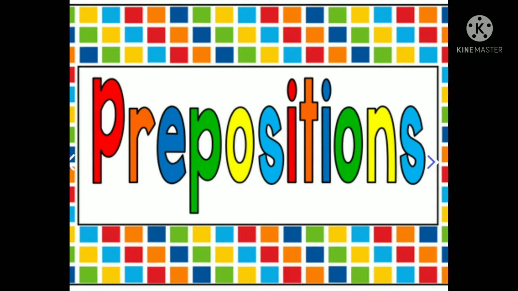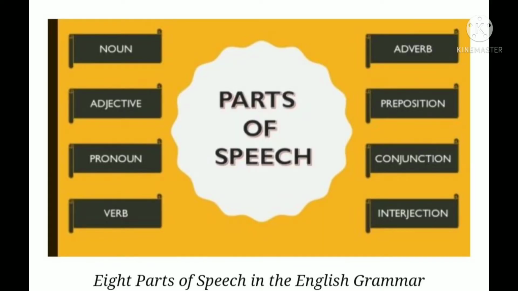Do you all remember what prepositions are called? We have studied this in class 8. We studied parts of speech in class 8. Hope you all remember. Now let's recall what we studied in class 8. How many parts of speech are there? There are 8 parts of speech. They are noun, adjective, adverb, verb, pronoun, preposition, conjunction and interjection.